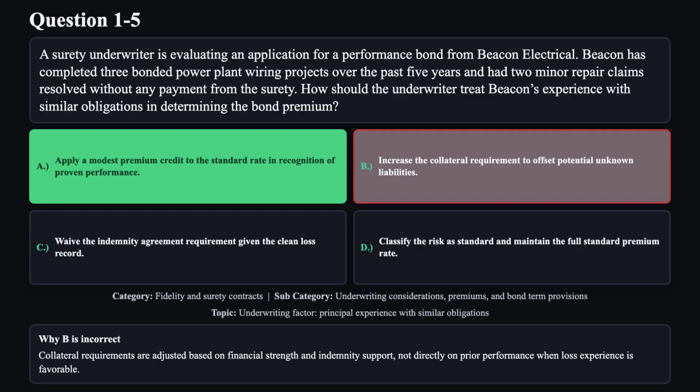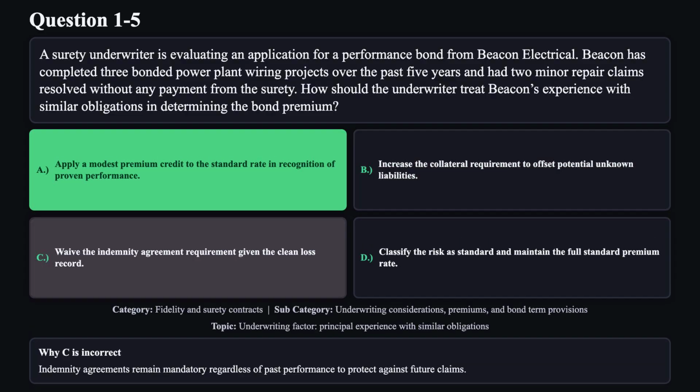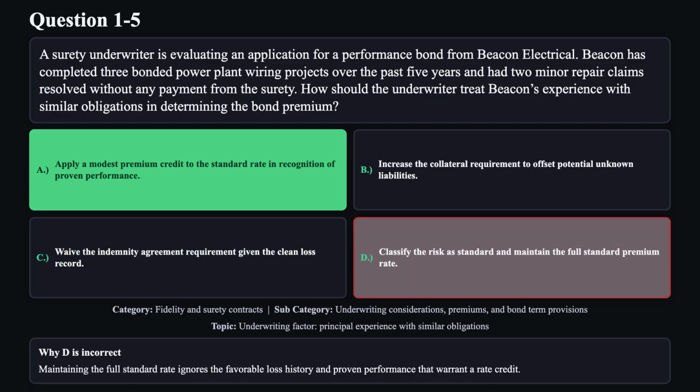Reason B is not correct. Collateral requirements are adjusted based on financial strength and indemnity support, not directly on prior performance when loss experience is favorable. Reason C is not correct. Indemnity agreements remain mandatory regardless of past performance to protect against future claims. Reason D is not correct. Maintaining the full standard rate ignores the favorable loss history and proven performance that warrant a rate credit.